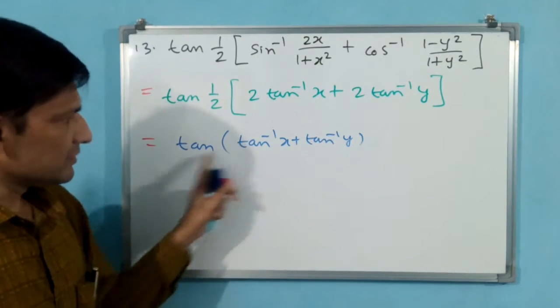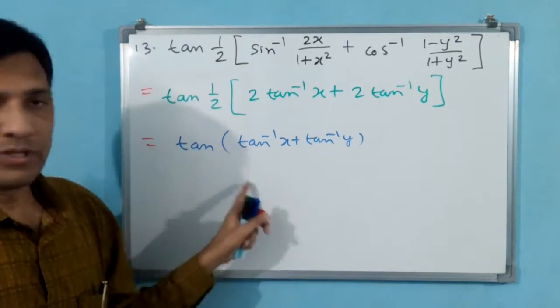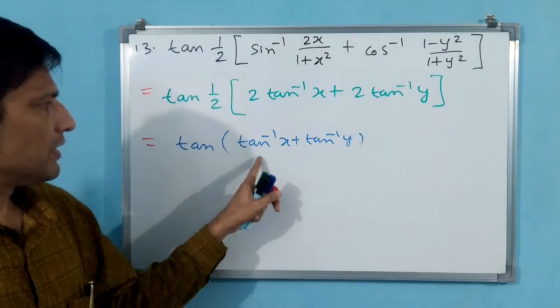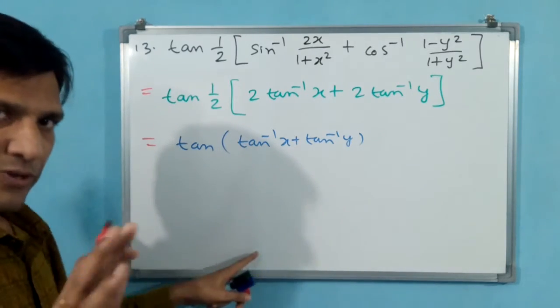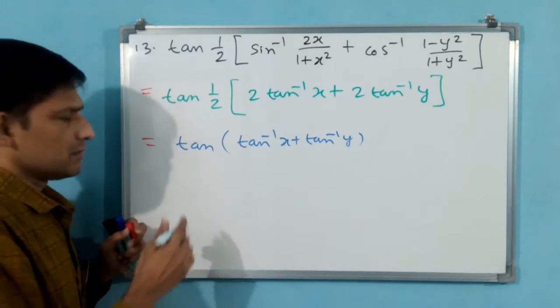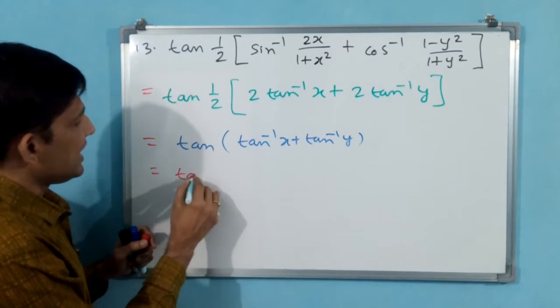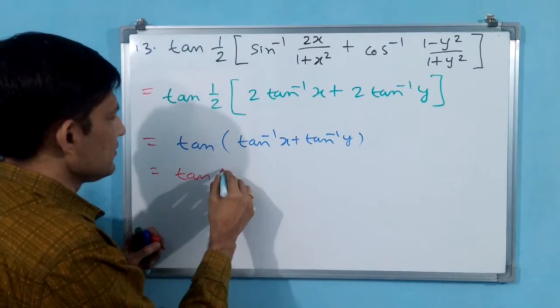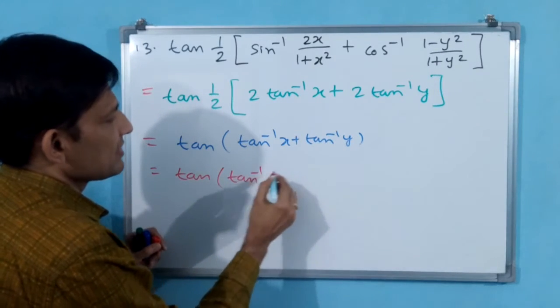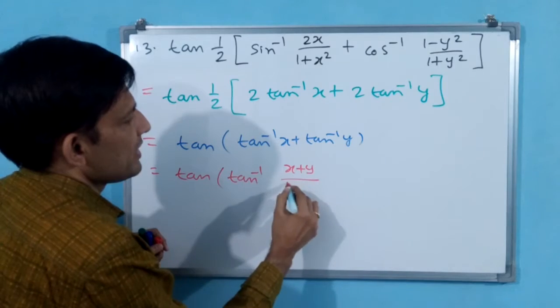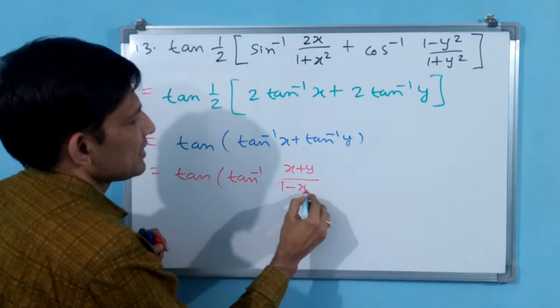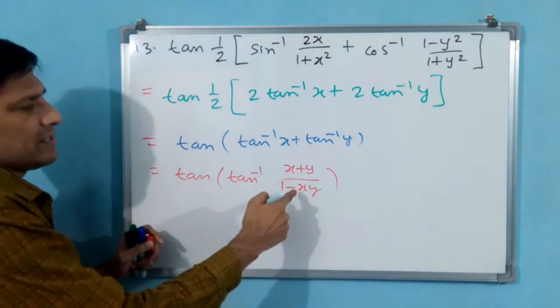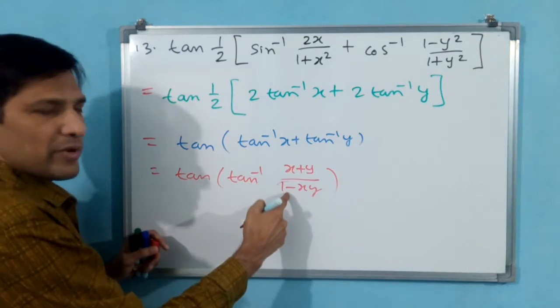See, here immediately you cannot cancel, but first you get the result of these two as one unit, one single element. Tan inverse x plus tan inverse y is equal to tan inverse of x plus y by 1 minus xy. Why? Because plus is there, numerator plus, denominator minus will come.